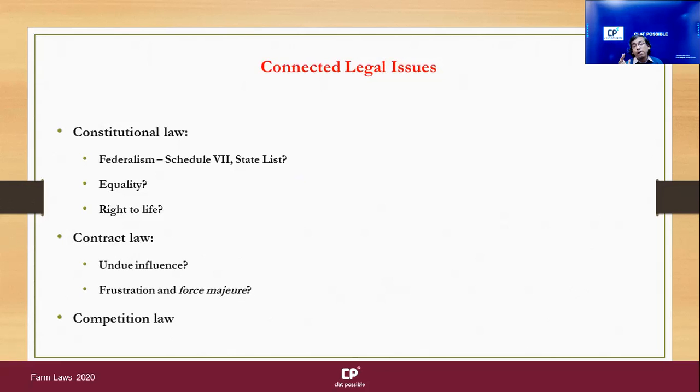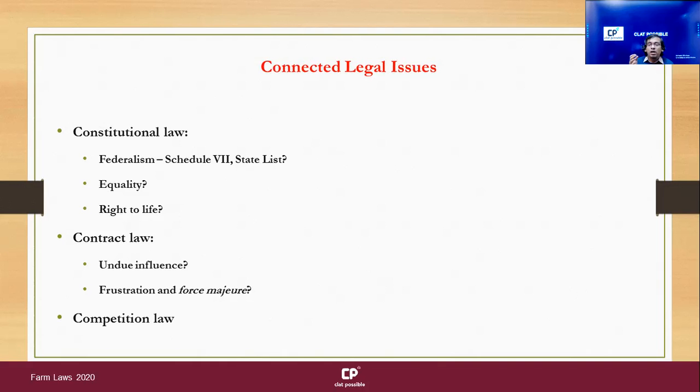So I think there are three areas of law where possible linkages can be drawn. First is constitutional law, right? As you would know, if there is any legislation, that legislation has to be constitutionally proper. So the first part of constitutional propriety is that it should be made by an entity that is permitted to make it.